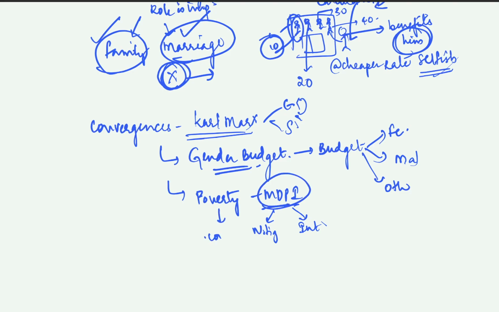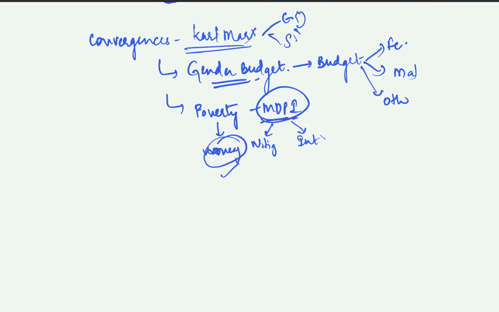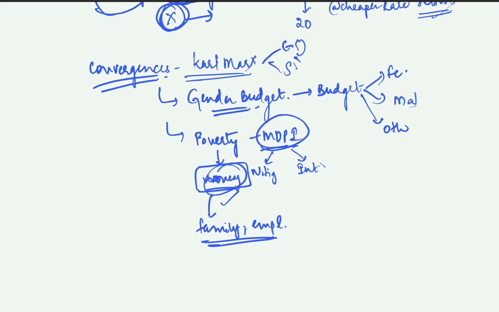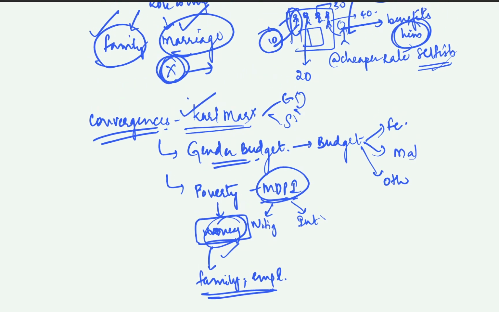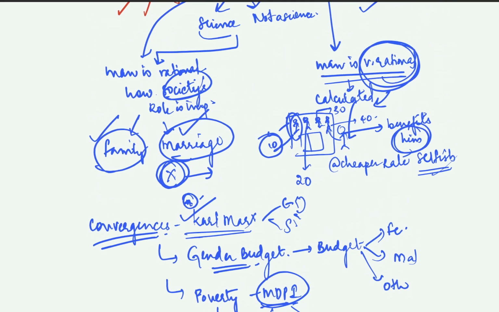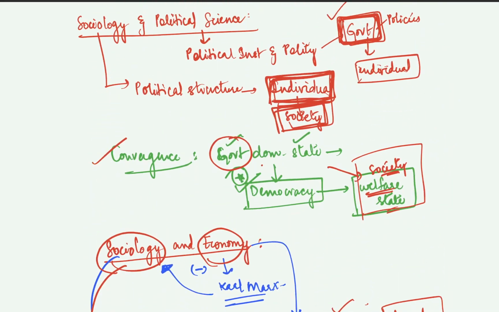It also considers other factors like the family of the individual, how the family is functioning, and the employment status. Money is not the only thing taken into consideration here. So in that way there are convergences too, and convergences here can be taken as similarities as well. So these are the differences and similarities that we have looked at.